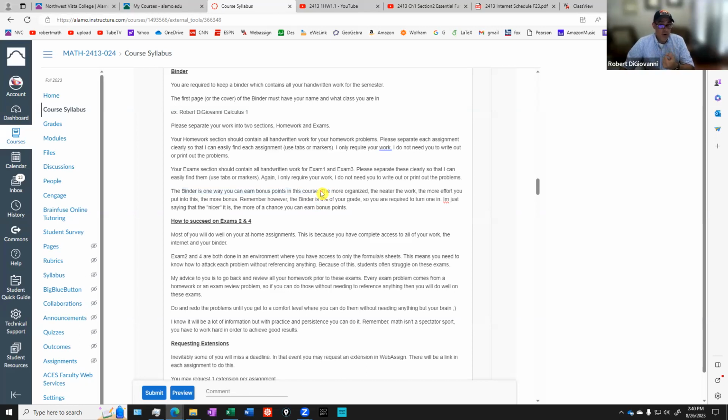The more organized you are, the neater your work is, the more effort you put into the binder, the more bonus you're going to get. But keep in mind that the binder is required. Everyone has to keep a binder, right? It's 8% of your grade. And if you don't have a binder, not only will you not get the 8%, but then all your online work that you did won't count either because you don't have any handwritten work to support it. So I'm just saying that the more effort you put into this binder, the more it's going to be worth to you. All right. So some of you are very organized, and that's a good thing. It's going to be a good thing for you. Some of you are not that organized, and I encourage you to get organized if you want to be able to make an impact, a positive impact on your grade.